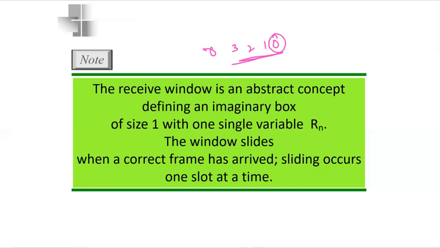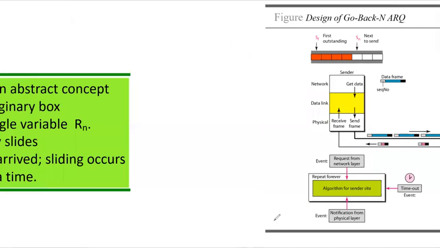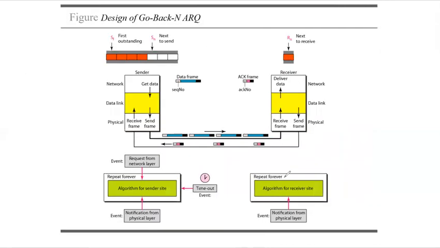So that is with respect to the timer. Now what about the acknowledgement? The receiver sends a positive acknowledgement if a frame has arrived, and if a frame is damaged or received out of order, the receiver will be silent, the same way as in stop and wait ARQ protocol. Now if the sender does not receive the acknowledgement, obviously then it will send all the frames again, beginning with the one from the expired timer, right?